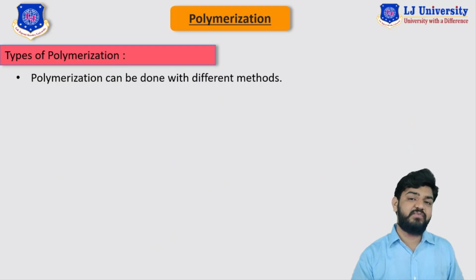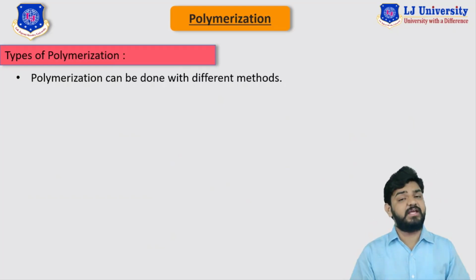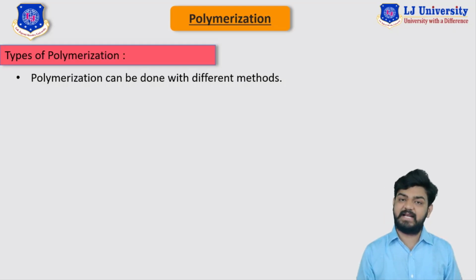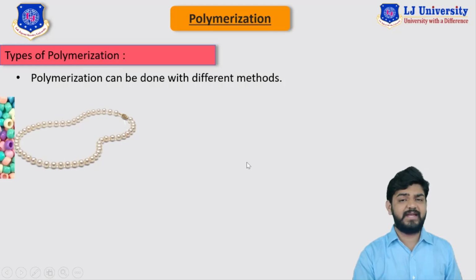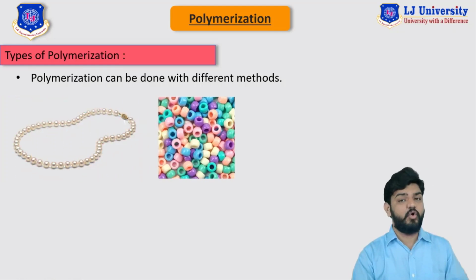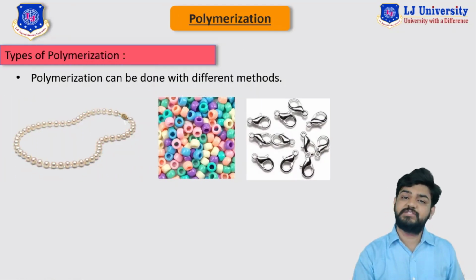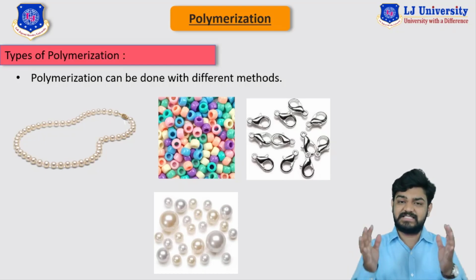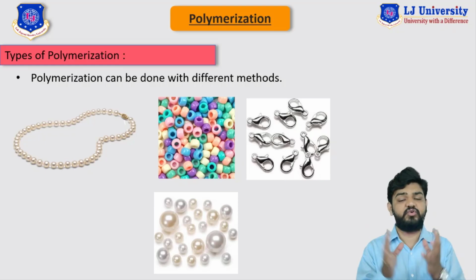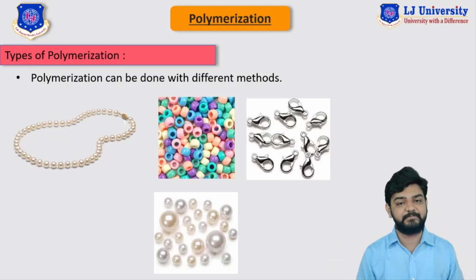Well, there are different types of polymerization methods. Now, for instance, imagine you have to make a necklace out of some beads like this. You can have beads which are held through a thread, or you can have simply beads which have a hook attached to them, or you will have spherical beads like that in which you can apply glue on both sides and stick all these beads together to form a long chain of the necklace.